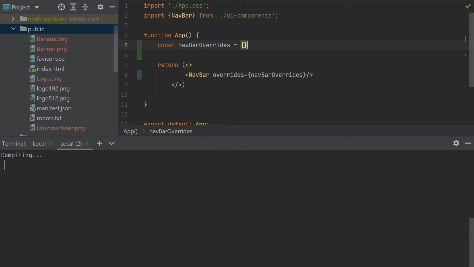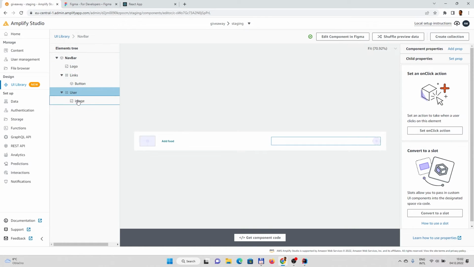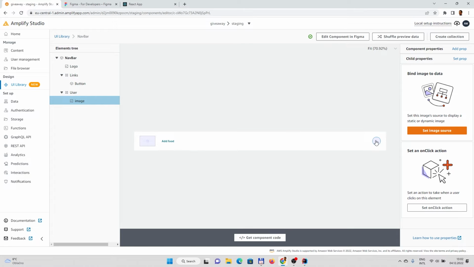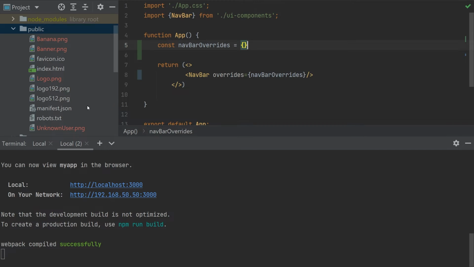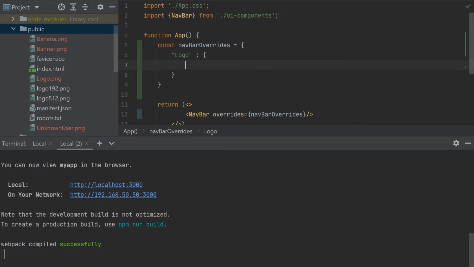You of course need to know which component is being overridden, and if we go to the UI, in the navbar we have the logo that we want, and the user image we as well want to override. And the names are important. So for example, here is the logo, second one is the image. So then it would mean that here I would specify this element, which is logo, and again I would like to override some properties of that.